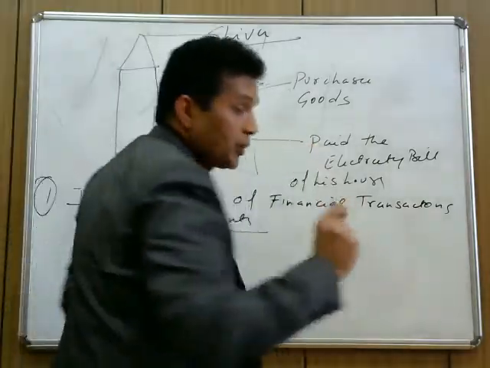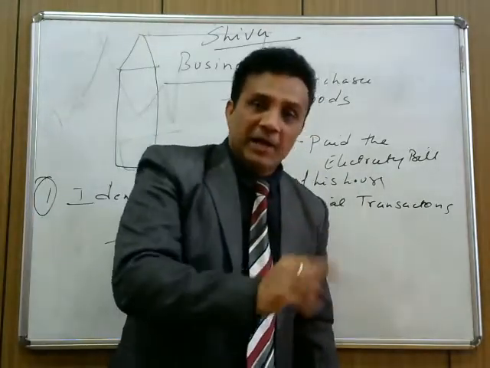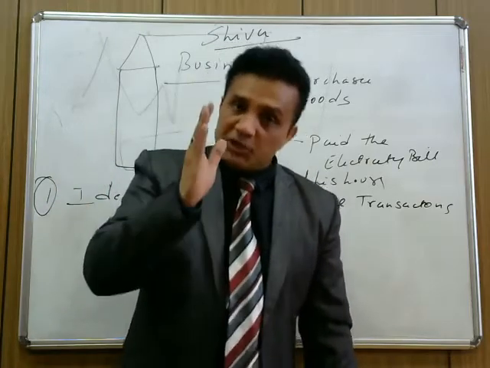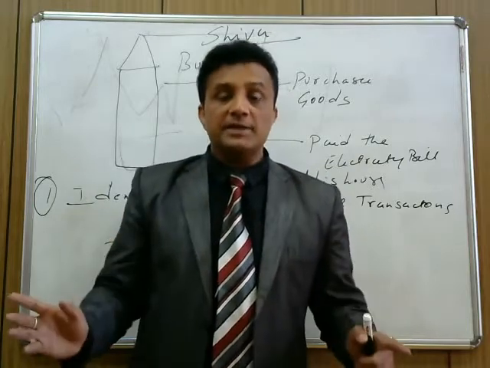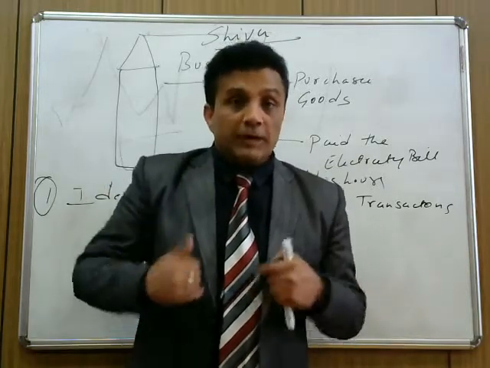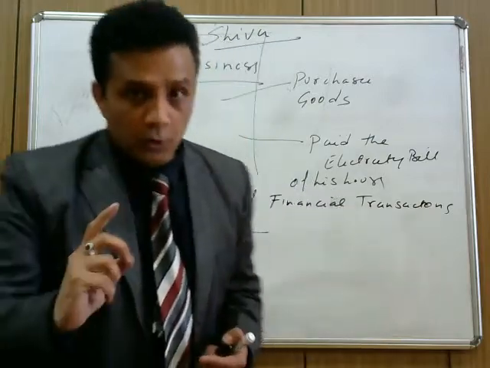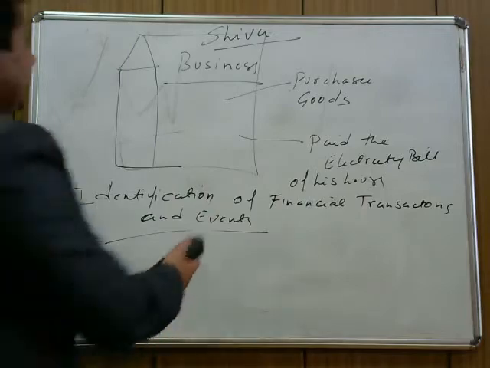Accountancy always records those transactions where the motive is to earn money. In a simple way, all financial transactions where the motive is to earn money should be recorded in accountancy. The first step in accountancy is identification. What do we need to identify? We need to identify the financial transactions. I hope it's clear.